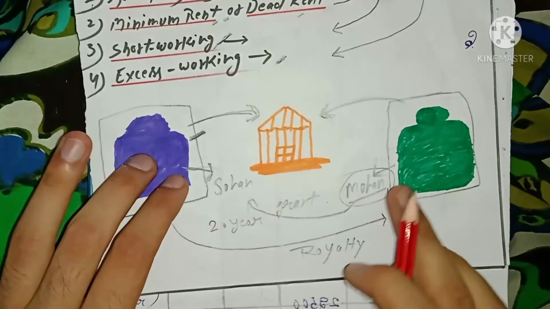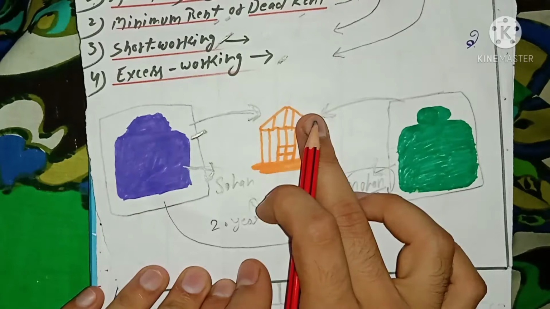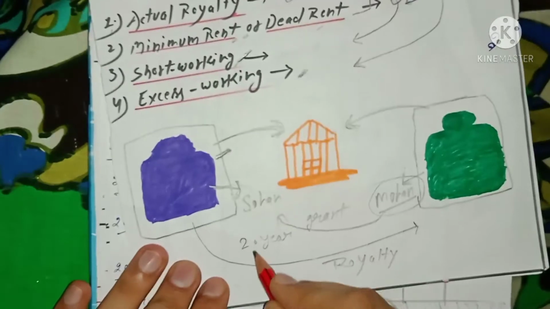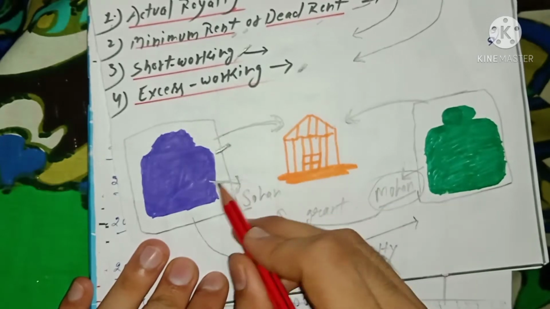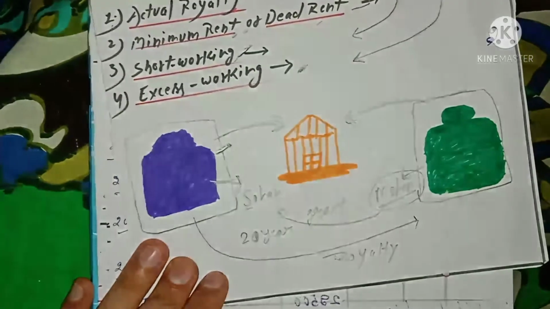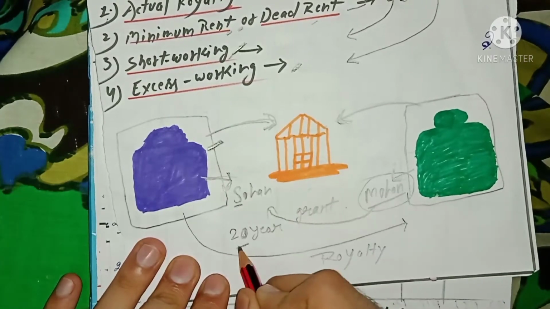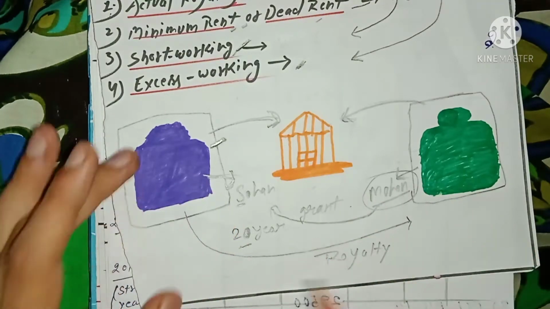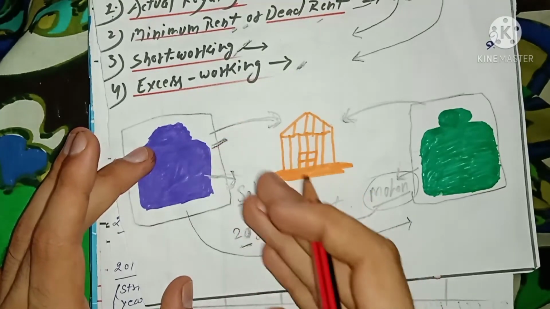Now after the agreement, Mohan, the lessor, leased out his property to Sohan. So for 20 years, Sohan, the lessee, is going to take over the lessor's property in order to gain some money. Now during these 20 years, if some phenomenon like a strike occurs in his factory, that will affect his production, his work.